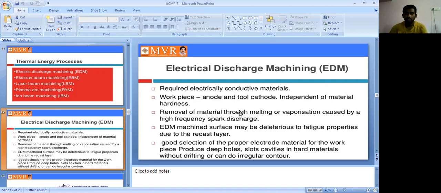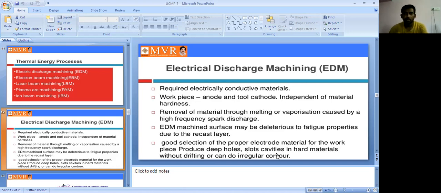Removal of the material is through melting or vaporization caused by a high frequency of spark discharge. How can we remove the metal? By producing the spark. By producing the spark, we remove the material through melting or vaporization caused by a high frequency of spark discharge. Based on this method, we remove the metal from the workpiece. EDM surfaces may be altered due to the recast layer, so we do not get good surface finishing here; we get poor surface finishing.